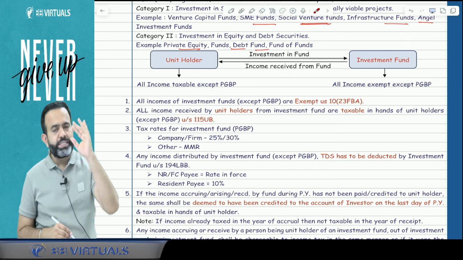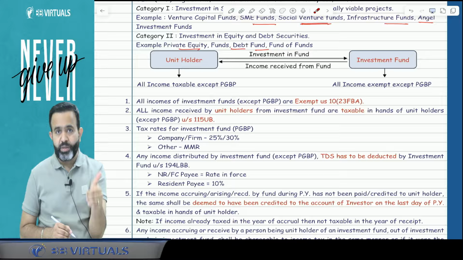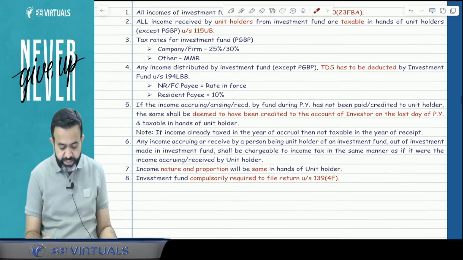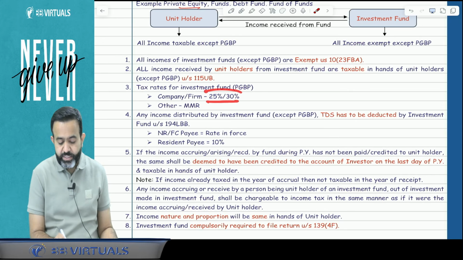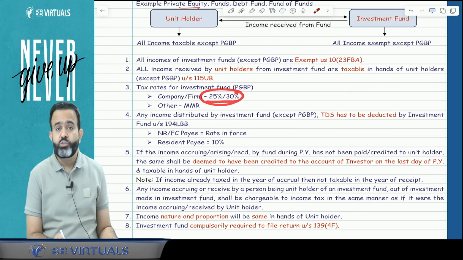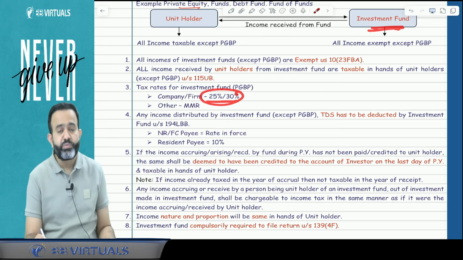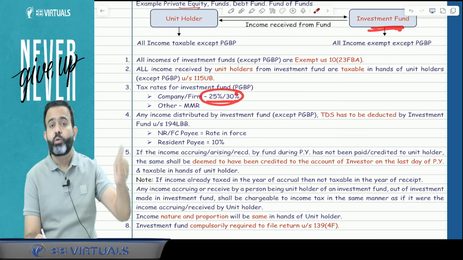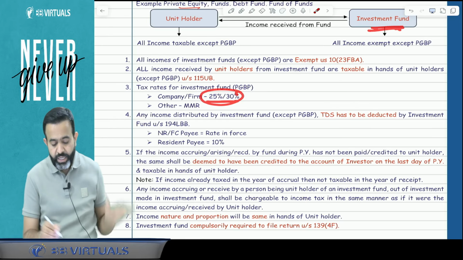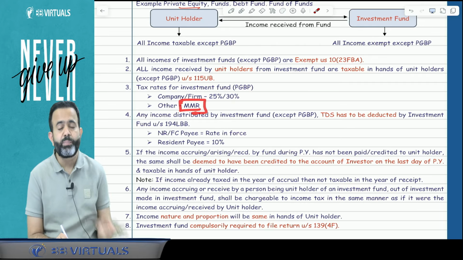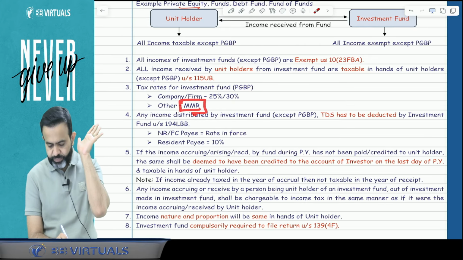If the investment fund is constituted as a partnership firm, LLP or a company, then the tax rate will be 25% or 30%. Basically, in case of a company, the tax rate is 25 or 30%. In case of a partnership firm or LLP, it is 30%. But suppose this investment fund is constituted in any other form like AOP, BOI or trust, then guys, the tax rate of the investment fund will be the MMR. MMR means maximum marginal rate.